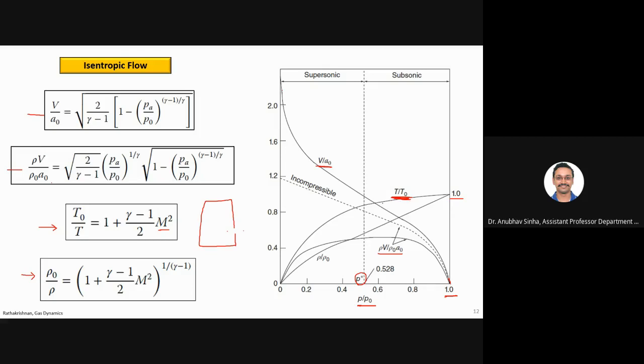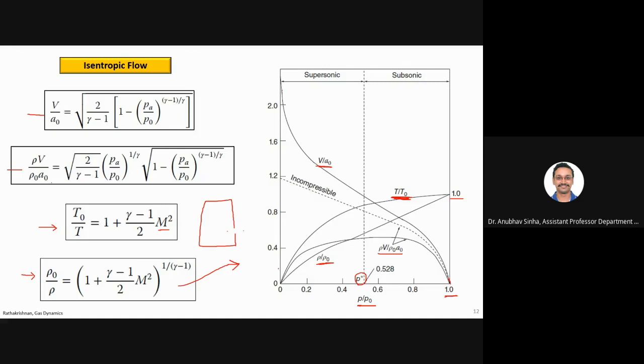And it will keep on decreasing as we decrease the pressure. Okay. And then rho by rho naught. So rho by rho naught, basically this equation is what has been drawn here. All these graphs are made by using this equation, which you can use Excel or MATLAB to draw and check yourself.